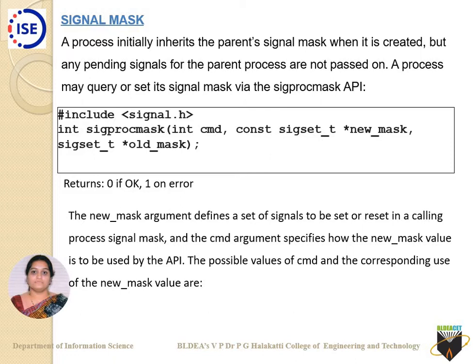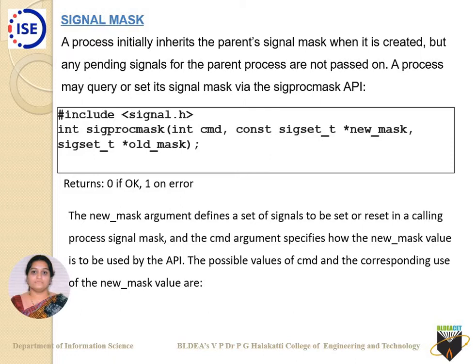It comes with the header file signal.h. The API is int sigprocmask, and it takes three arguments. The first one is int command, the second is sigset_t new mask, and the third is sigset_t old mask.